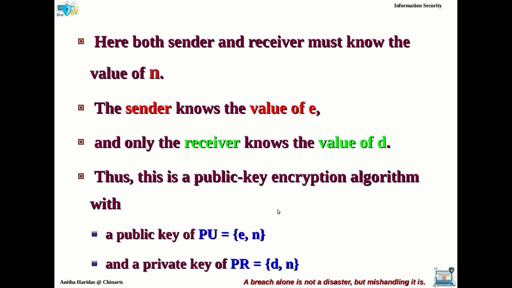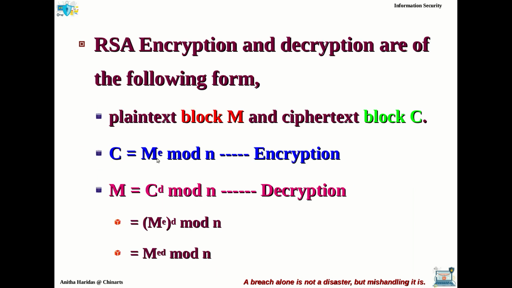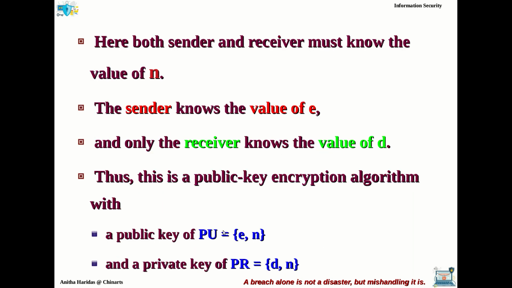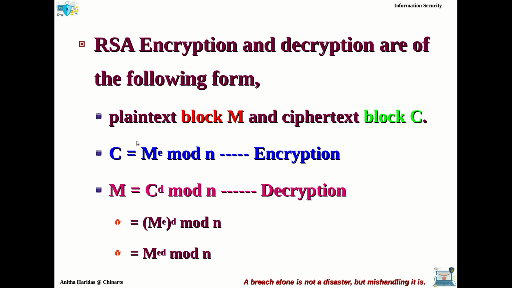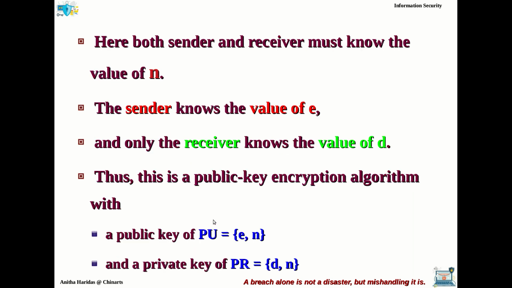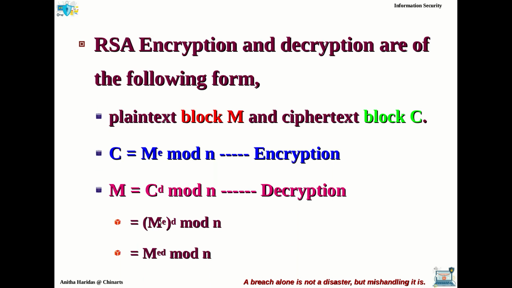So this is a public key encryption algorithm with the public key as E comma n and the private key as D comma n. That is why when we do the encryption process, we use E comma n, the public key. We decrypt with D comma n, which is the private key.